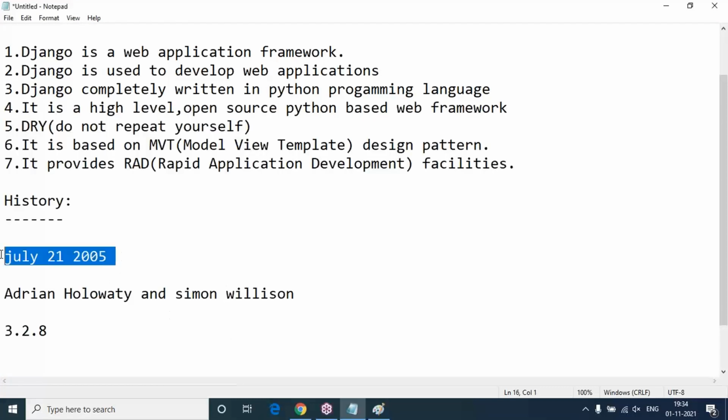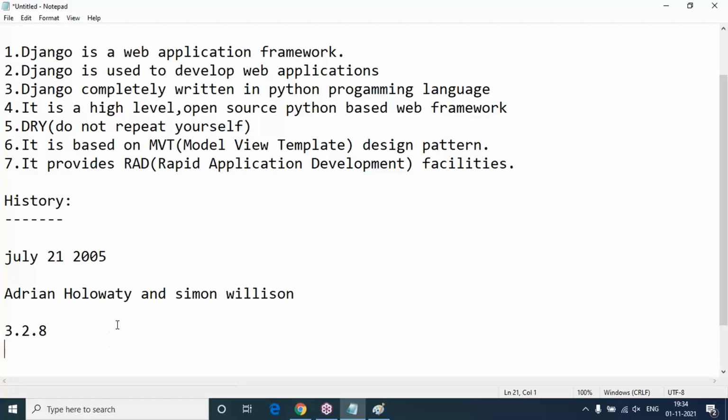Okay, that is the case actually. So the history of Django: Django's official date of birth is July 21st, 2005. Publicly, it became available on July 21st, 2005. The original authors were these, and the current stable version of Django is 3.2.8. I'll show you that while visiting the Django official website.